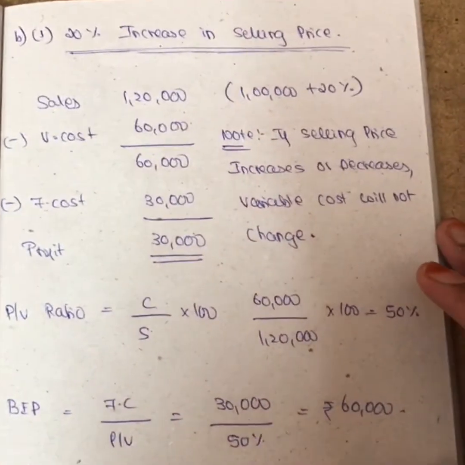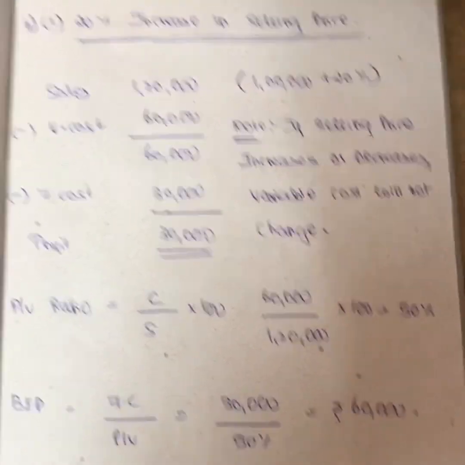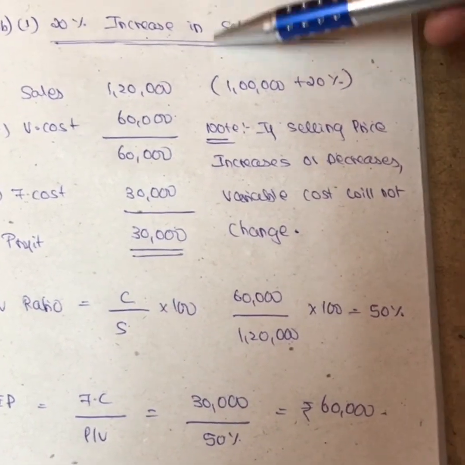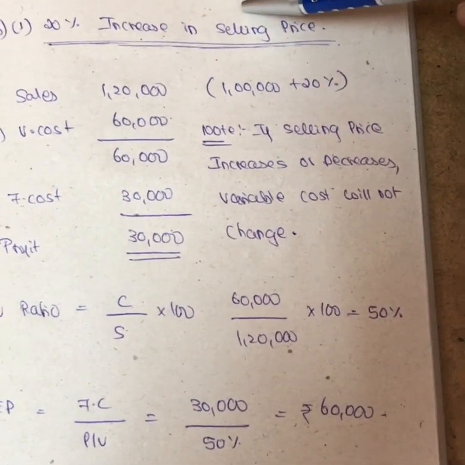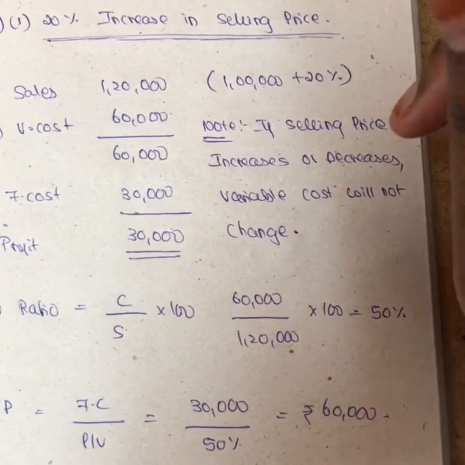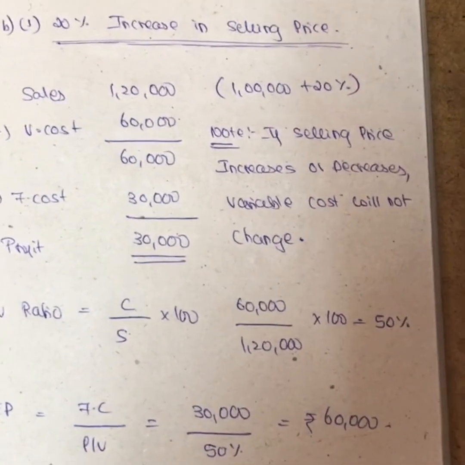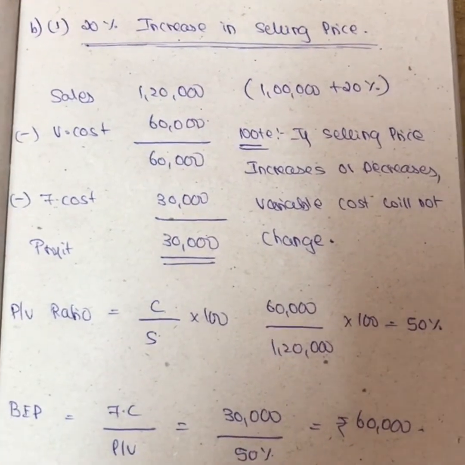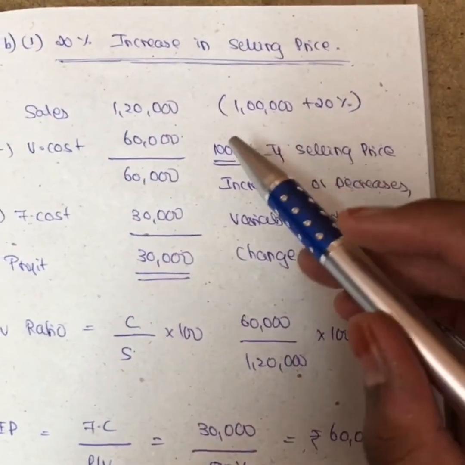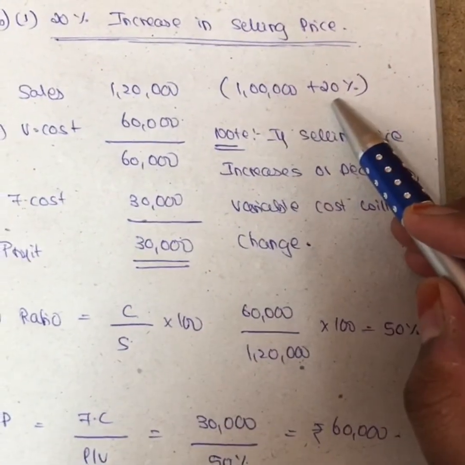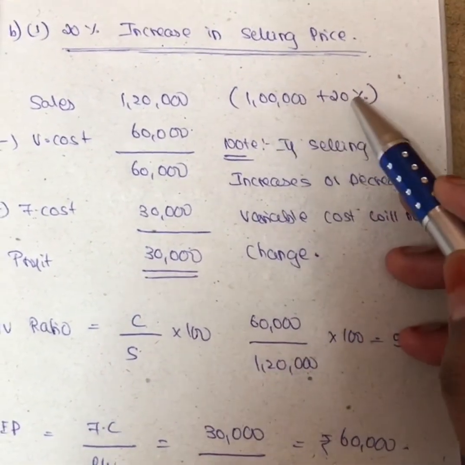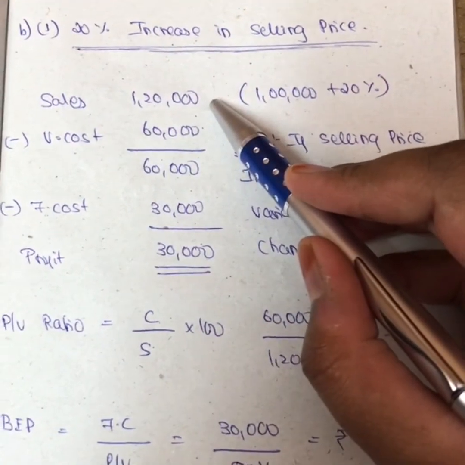Under second part, your first subdivision is a 20% increase in selling price. So here they are talking about the selling price, meaning your variable cost will never change. Okay, so they said 20% increase means it is like I have to add. So earlier my sales is 1 lakh plus 20%, so 1 lakh into 20% is how much girls? 20,000. So 1 lakh plus 20,000, we get the sales as 1 lakh 20,000.